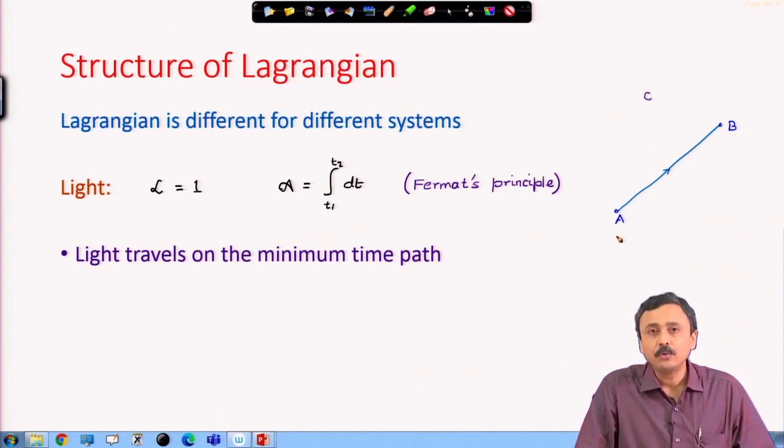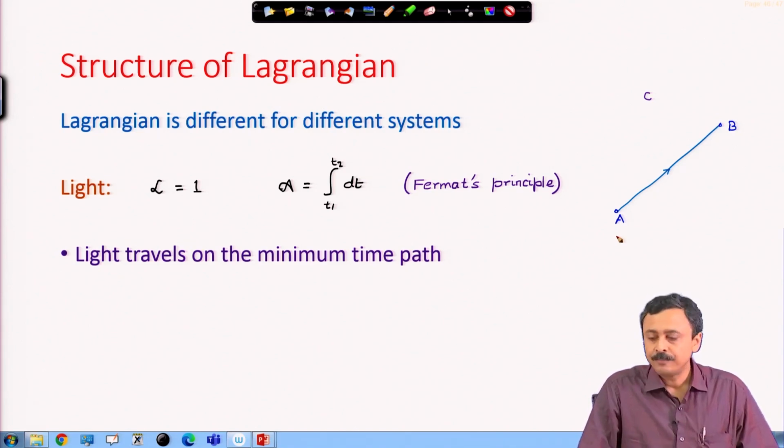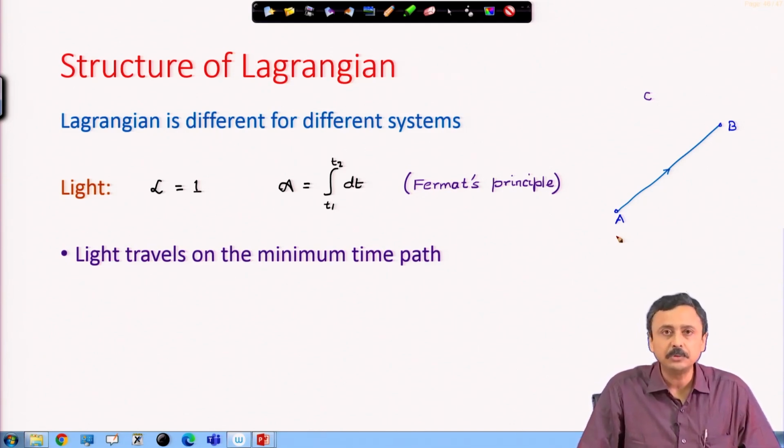For example, a light ray starts from A, how will it reach B? It will minimize time. You light on a bulb at A, how will that light travel to B? It will travel by the minimum time path. And if this space in which light is moving is homogeneous, isotropic, etc., all those nice properties are there, it has got a unique speed, then it will take the shortest distance path, because shortest distance will minimize the time.